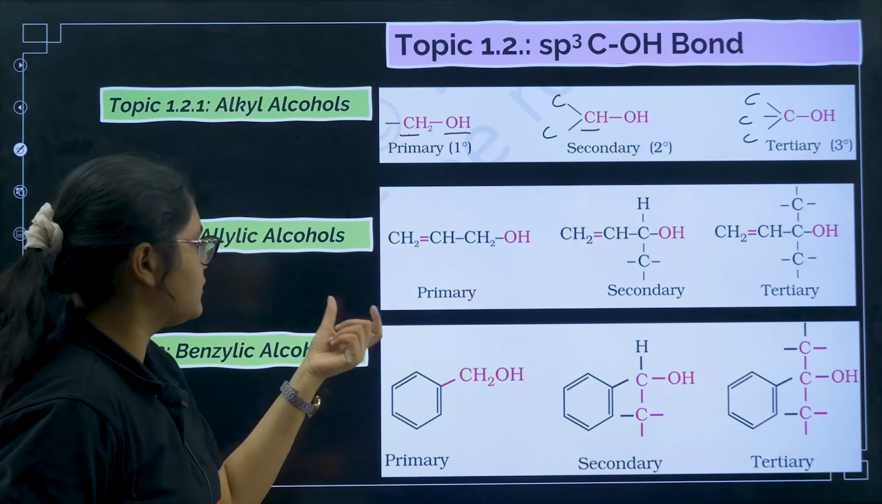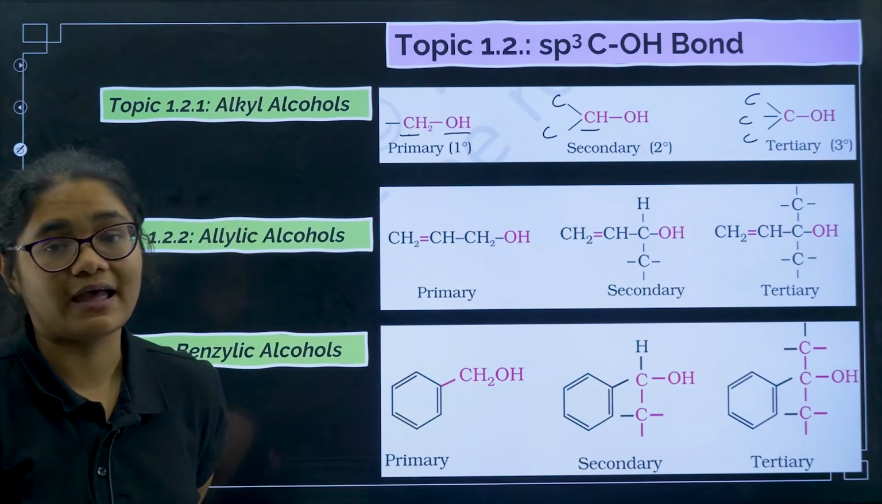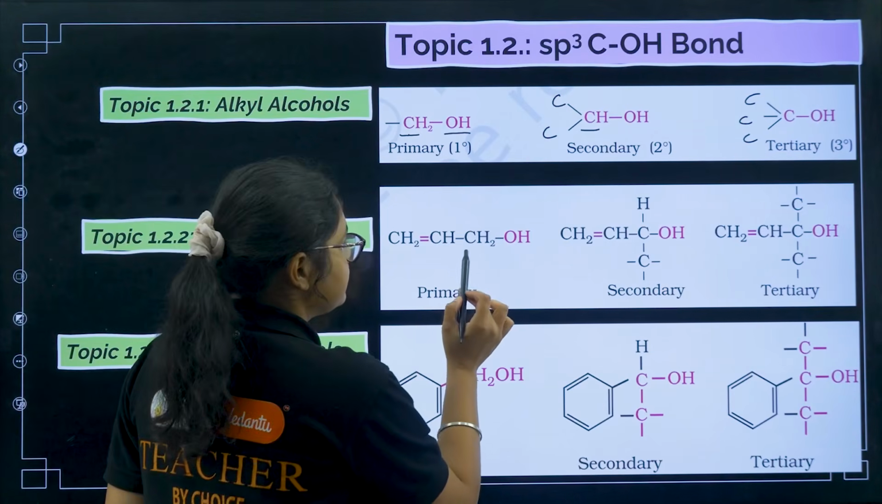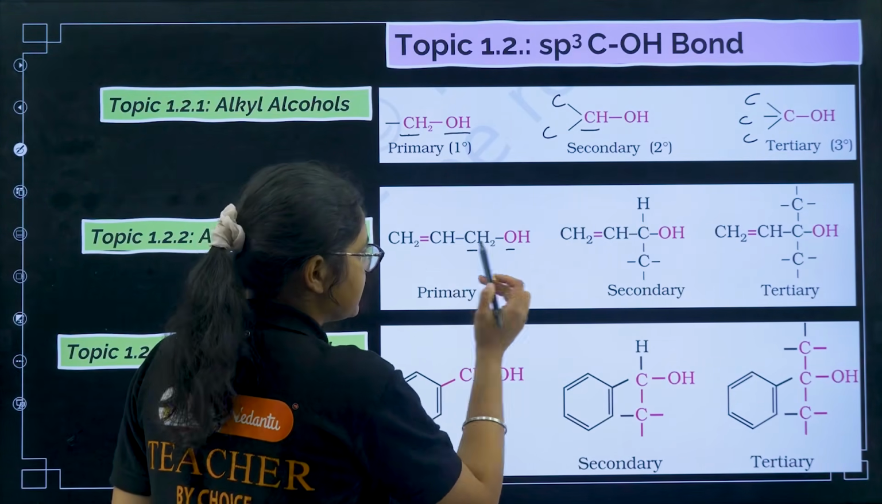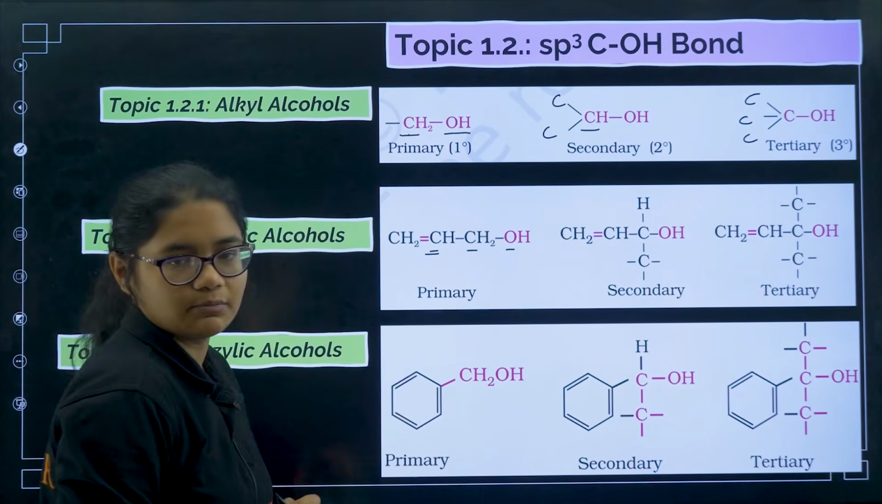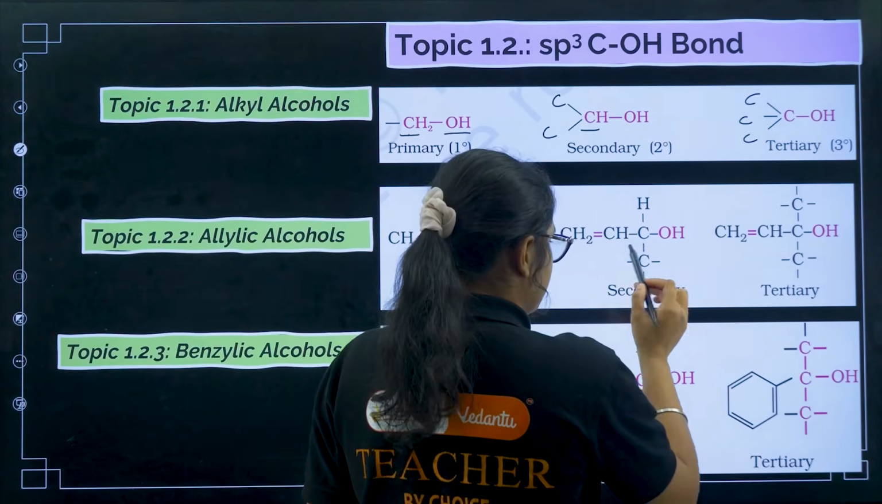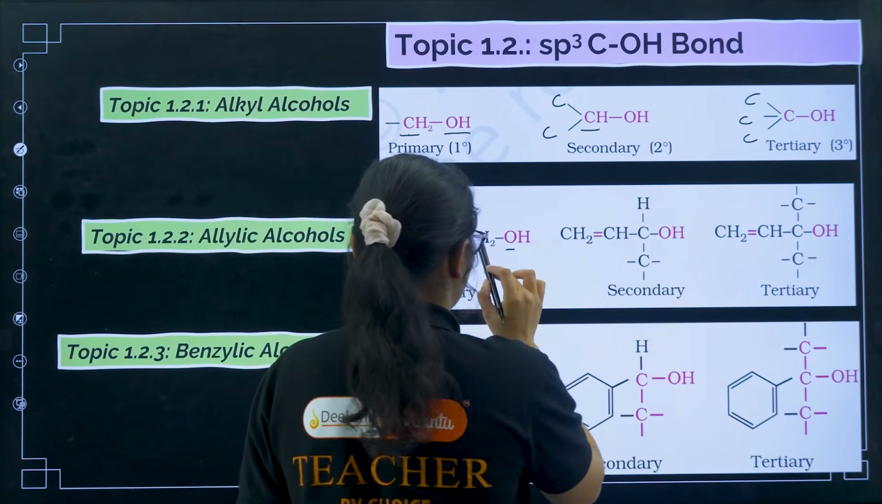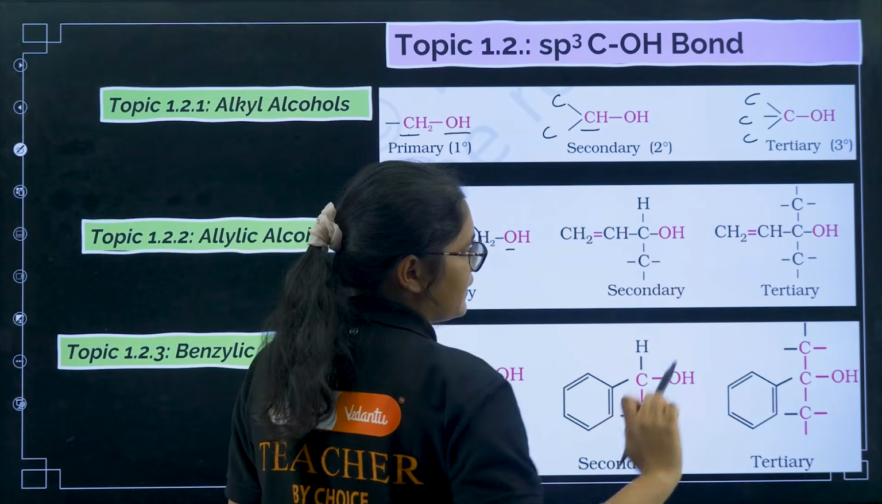Next, talking about allylic alcohols. In allylic alcohols, the carbon which contains the OH group is present next to the carbon having a double bond. That is your allylic. Similarly, this allylic carbon can be primary, secondary or tertiary, but it is always allylic.